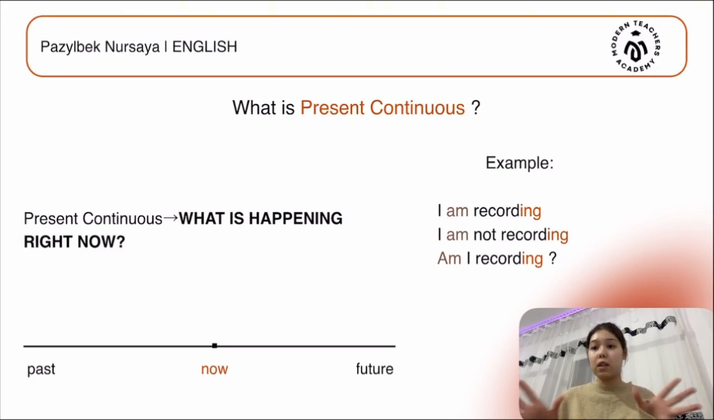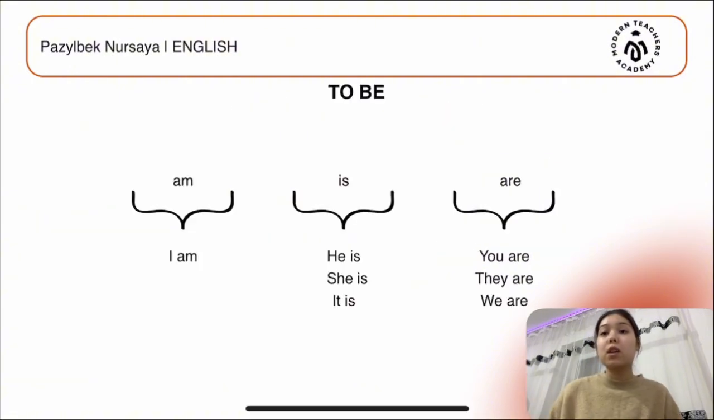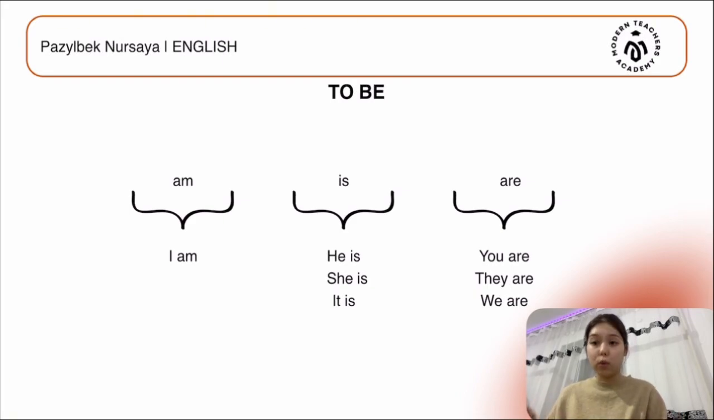So this was the simple definition of what is present continuous. So this is "to be". "To be" means "болу". And there are three of them: am, is, and are.